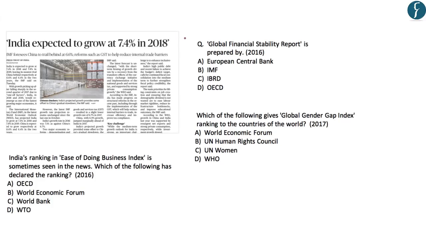Now the next news appears on page number 13. It reads, "India expected to grow at 7.4% in 2018." In this news, according to the IMF's World Economic Outlook, India is expected to grow at 7.4% in 2018 and 7.8% in 2019. Now, we mentioned this word, IMF's World Economic Outlook.